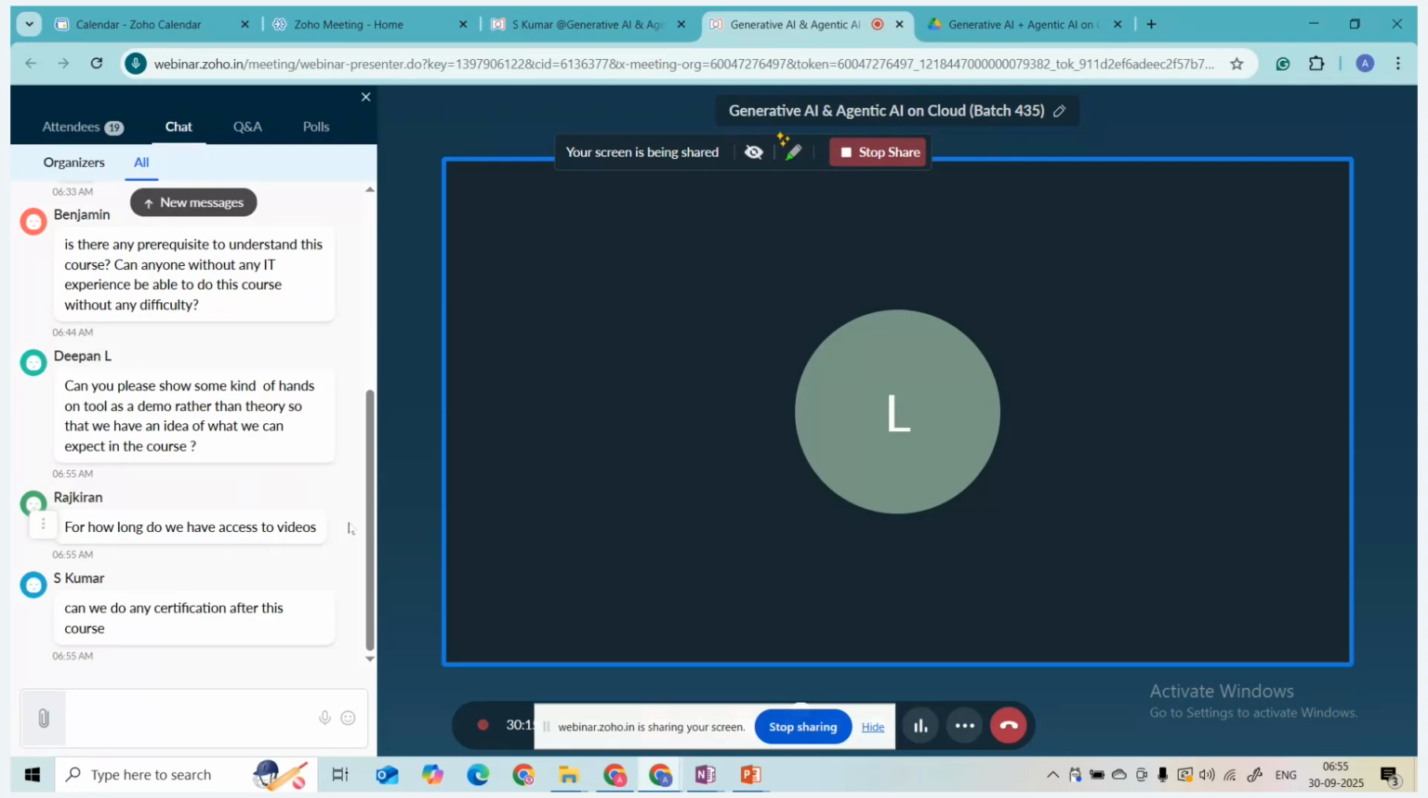Tomorrow, probably I will show some hands-on in the tomorrow session. Today's session will be theory, but tomorrow I will showcase how we can build a very small application. We can understand what the LLM can do and what agentic AI does. So I will showcase some hands-on practice tomorrow.